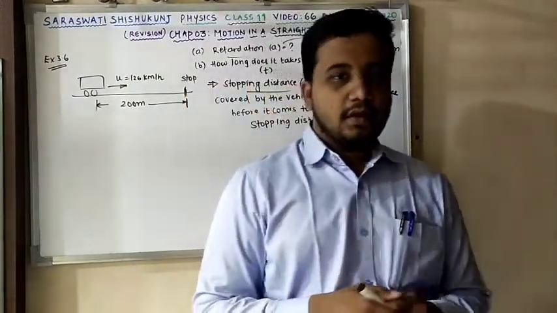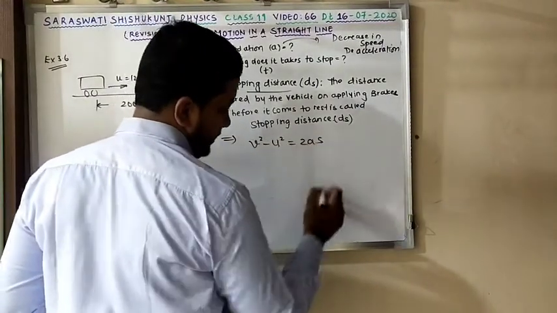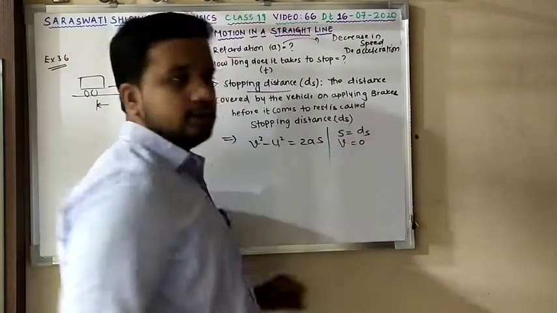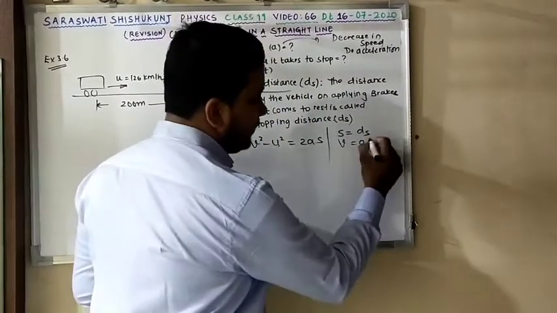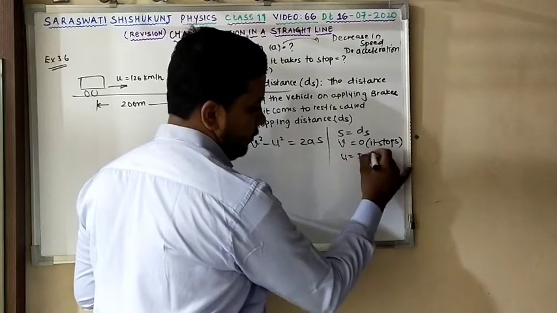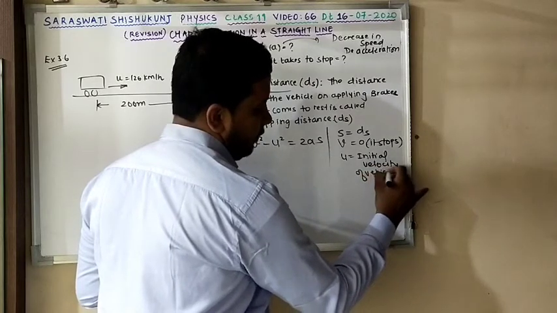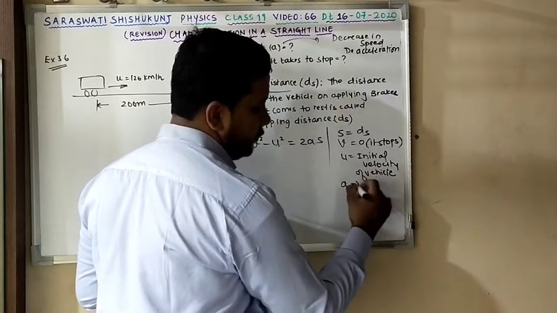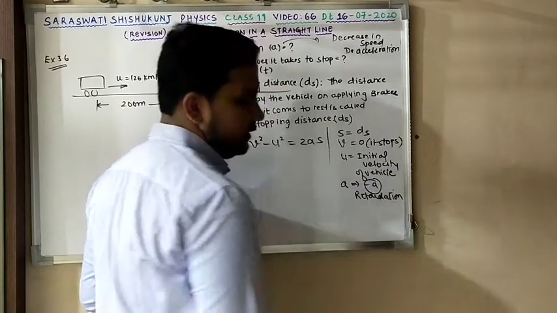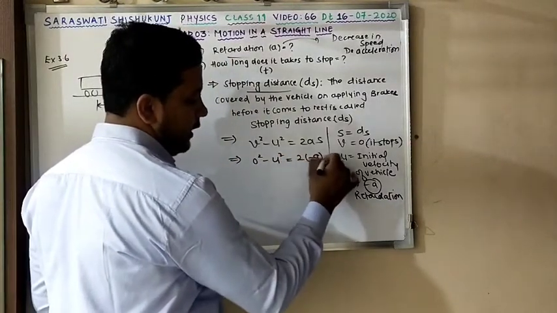Stopping distance. Okay, so moving ahead, if I want to derive the equation, I do have the equation v square minus u square equal to 2as. I can write ds for the distance. My final speed will be 0 because it stops. So final velocity is 0. Initial velocity of the vehicle is u. Till this clear? And I have to use minus a because it is retardation. So I can put it over here: 0 square minus u square equals 2 times minus a times ds.